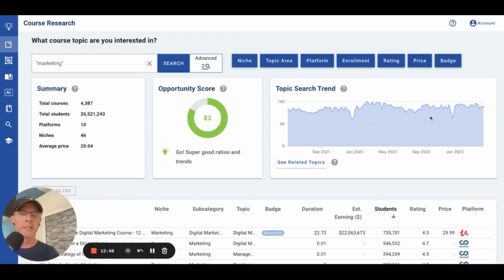There's a calculation based on, is this trend up or down, and if it's fairly flat, is it high, or is it hitting close to the 100 index here? Okay, and you can see it's very stable. The default here for the Google search data is 2 years. So if this trend was way down, this opportunity score would be down as well. So it does affect it.